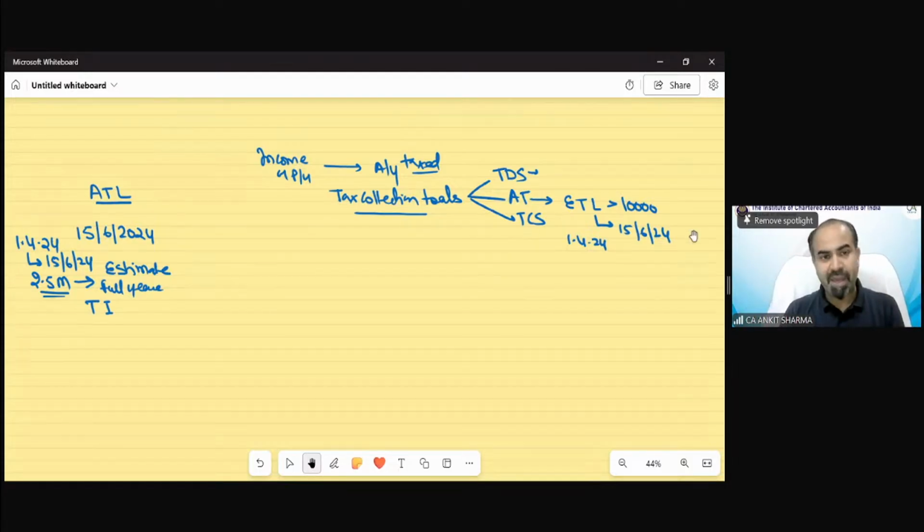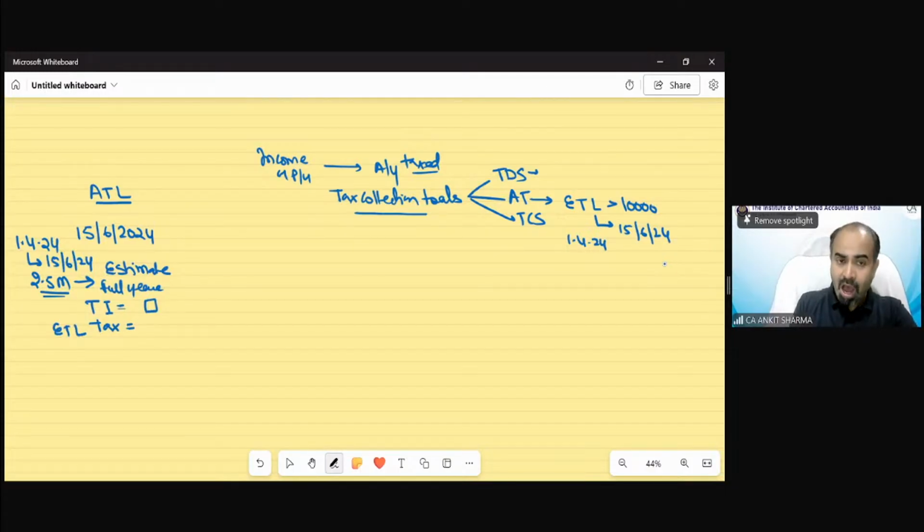In the same way, this assessee should estimate his income. If he's a businessman, then whatever is the sale for 2.5 months, on the basis of that, whatever is GP or net profit, on the basis of this information he can estimate income. So whatever total year income he estimates, now he has to calculate tax on it. That's why we call it estimated tax liability for the full year.